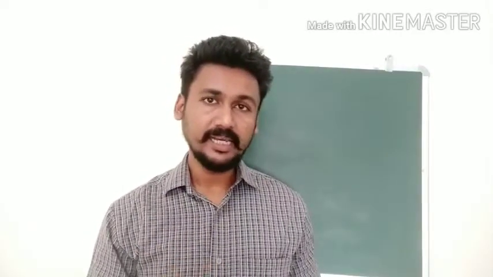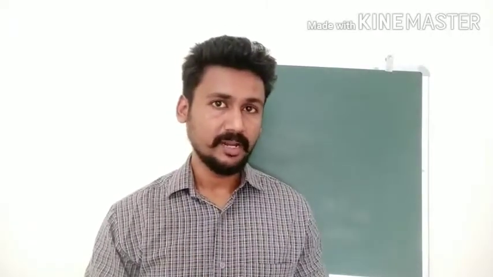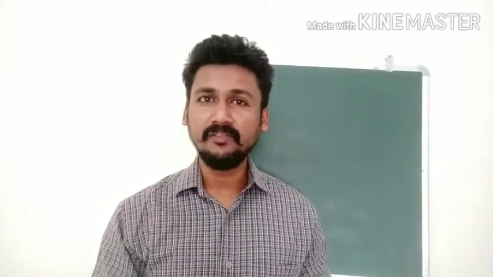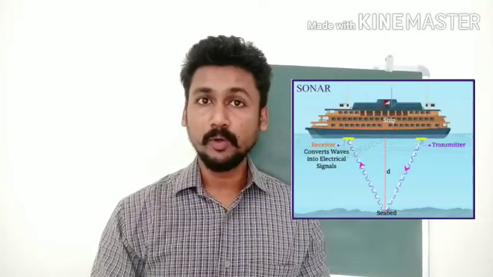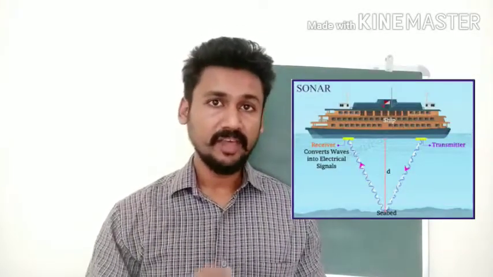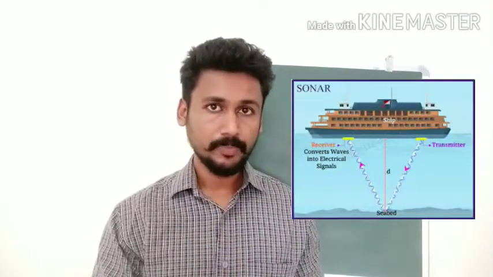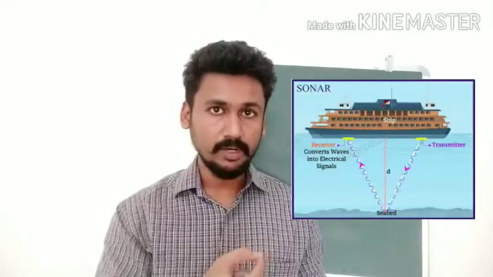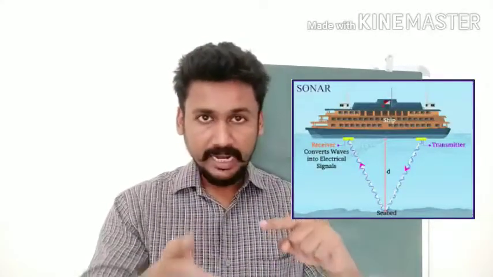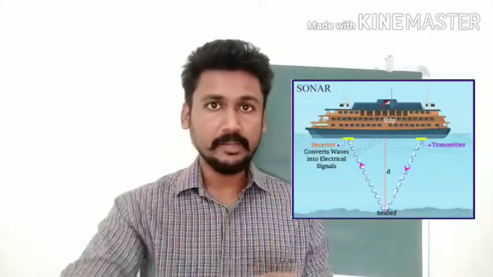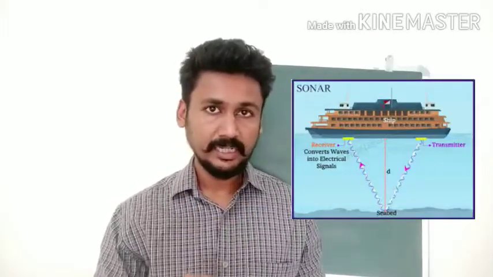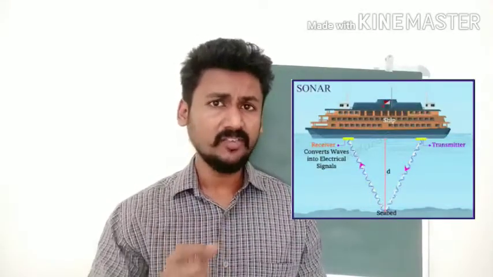Now in the indirect method, again there can be two methods. One is called the reflection method and the other is the trigonometric method. Reflection method: if you remember, in 9th class we spoke about sonar, where we use ultrasonic sound to measure the depth of the ocean floor. There, one sound beam is sent to the ocean floor, it bounces back, and by the reflection we are able to measure the distance. That is called the reflection method.